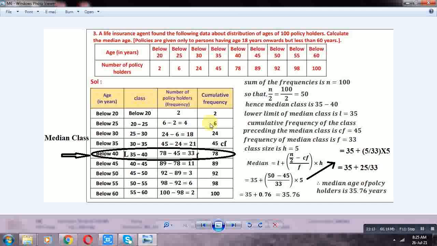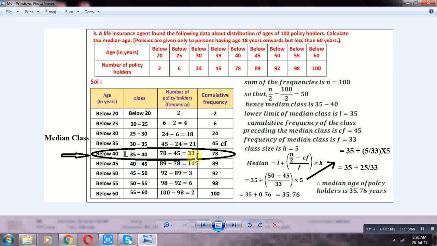45 is the cumulative frequency of the upper boundary 35. So the frequency of 30–35 is equal to 45 minus 24, that is equal to 21. Similarly, the frequency of 35–40 is 78 minus 45, 33. The frequency of 40–45 is 89 minus 78, 11. The frequency of 45–50 is 92 minus 89, 3. The frequency of 50–55 is 98 minus 92, 6.